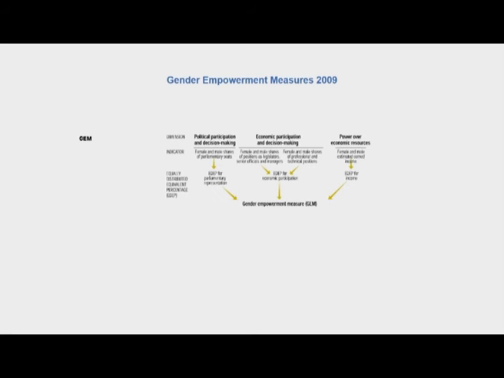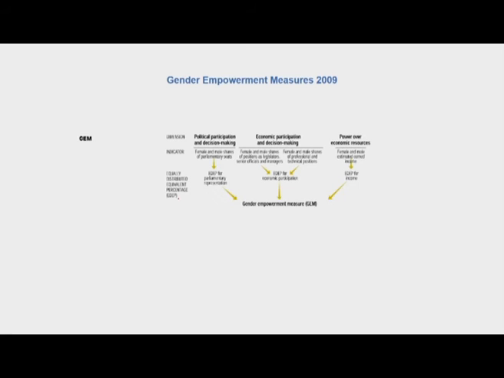For all of these variables, the methodology used is a population weighted averaging to derive what is called an equally distributed equivalent percentage, or the EDEP percentage, and each variable is indexed by dividing the EDEP by 50%. It is chosen to be 50% so as to represent equal weightage being given to both men and women.